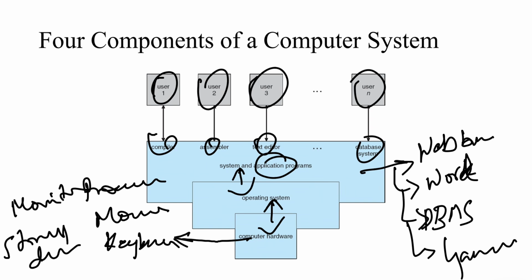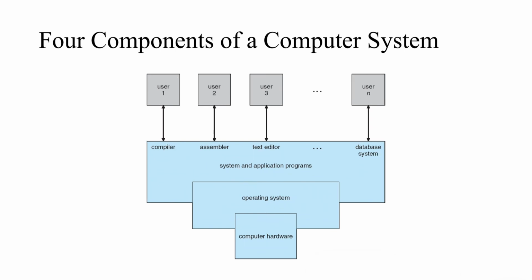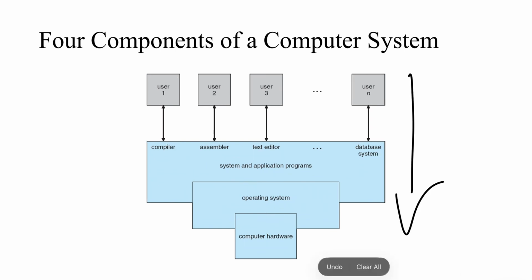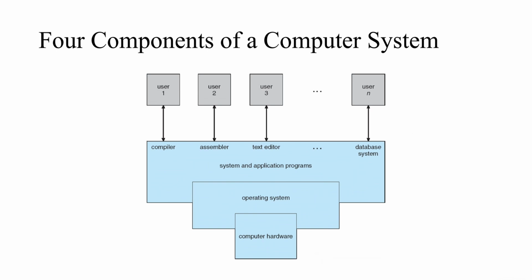All those things are there, but having this hierarchy is very much important. And this hierarchy, if we remember, would be used throughout the operating system course.